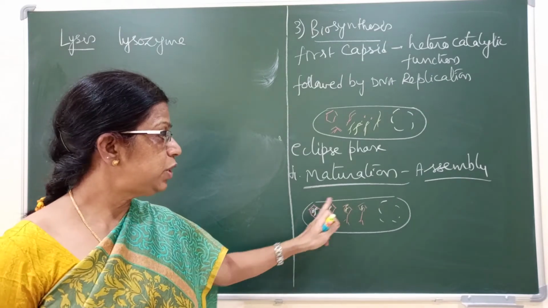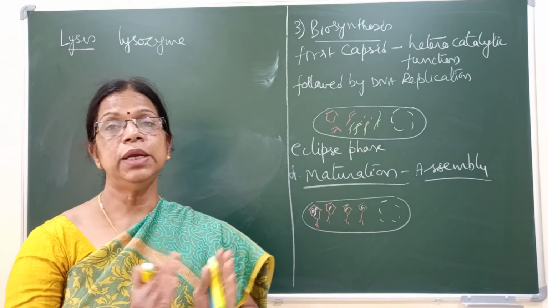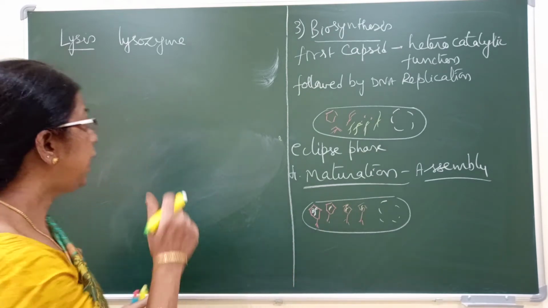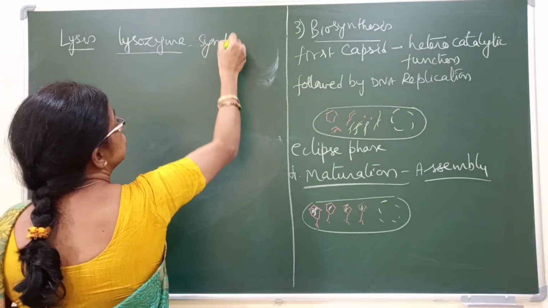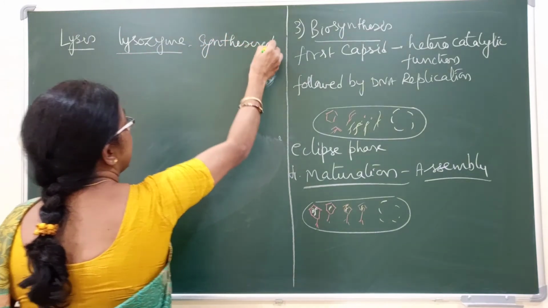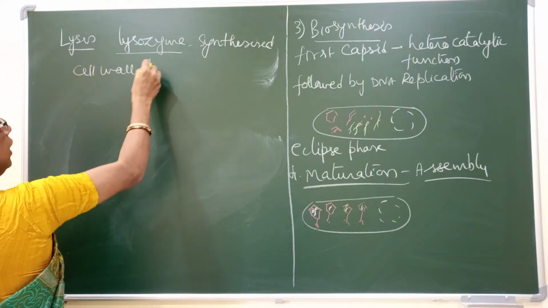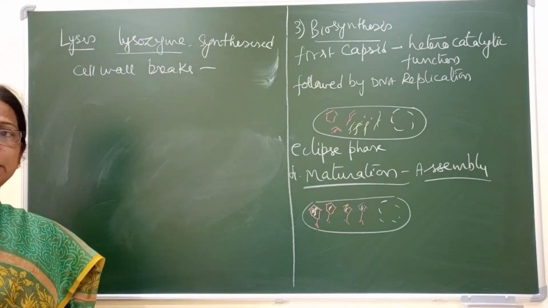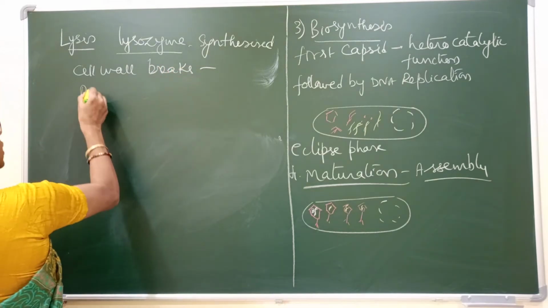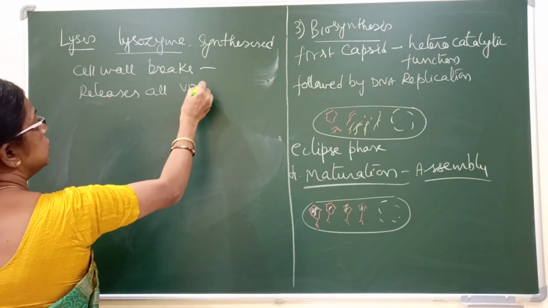During maturation, all the virions were assembled, and by the time lysis comes, lysozyme is synthesized and the bacterial cell wall breaks and releases all virions.